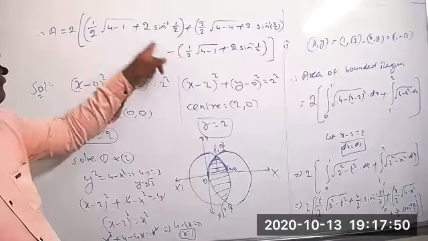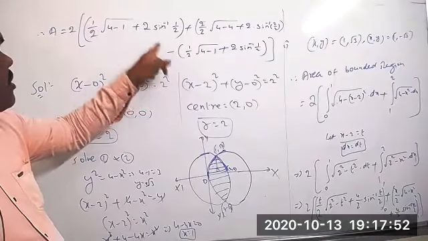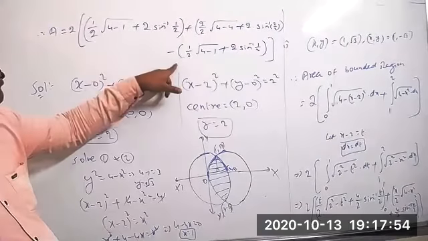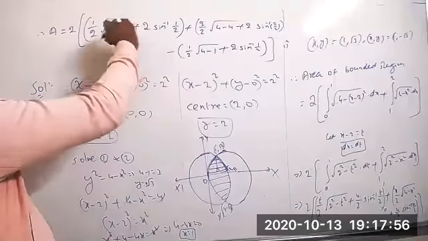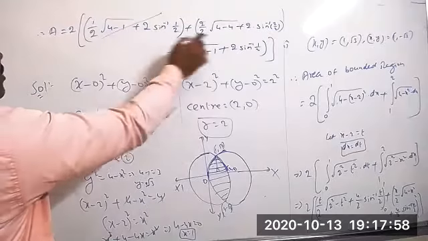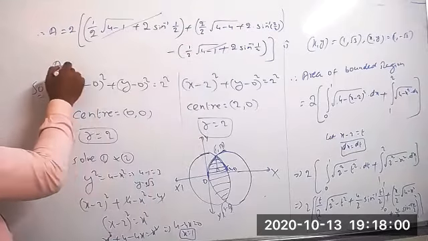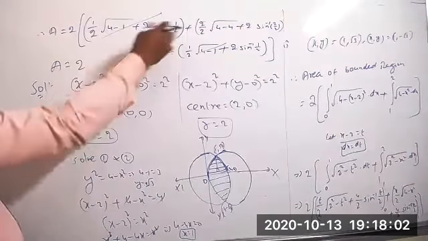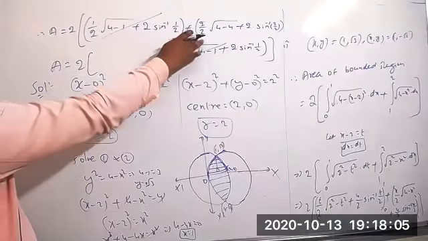I am correct now? These two will be the same here. This is the positive and this is the negative. So clearly you can cancel the two values. You can cancel both. So area is equal to 2 into, the remaining will be only this one now. 2 by 2 equal to 1 now.